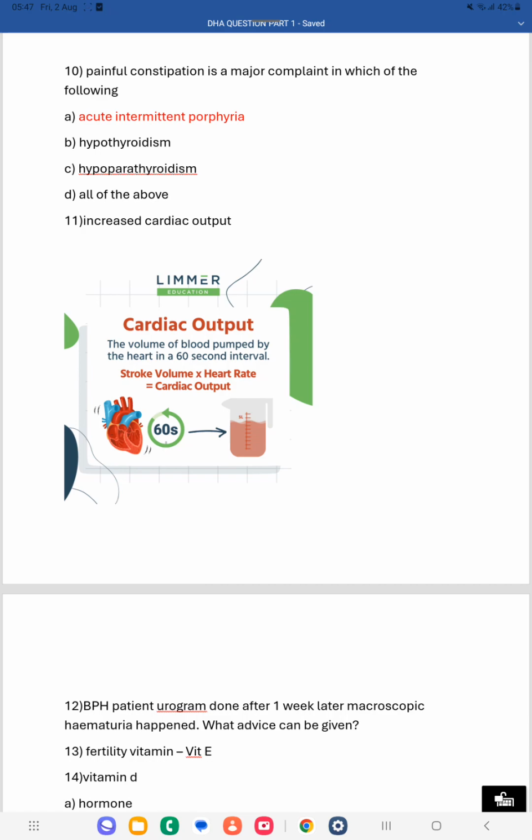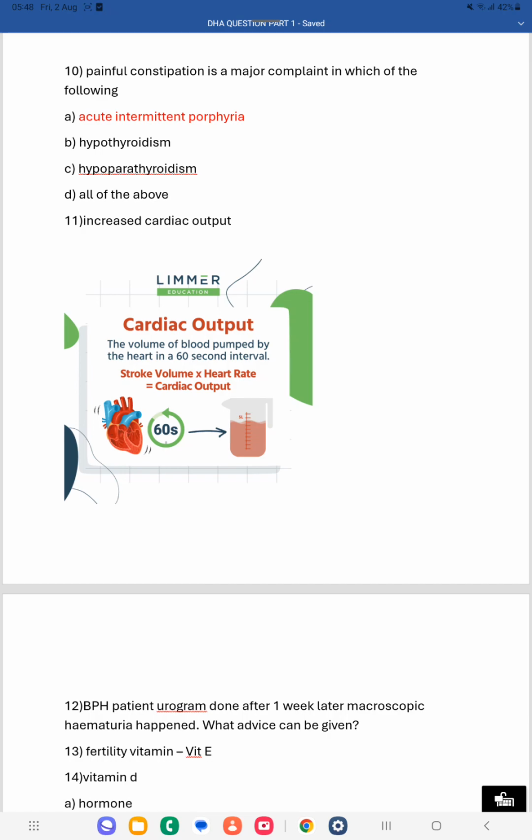How we calculate cardiac output is stroke volume times heart rate. Stroke volume is how much volume of blood you are pumping from the right ventricle or left ventricle. So stroke volume times heart rate is called cardiac output. Stroke volume is 70 to 75 ml, so in each ventricle this much blood is pumped.